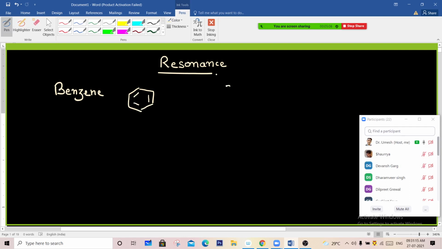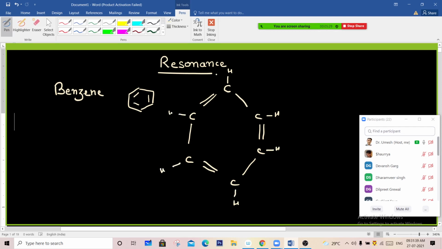That means there are 6 carbon atoms here, 1, 2, 3, 4, 5, and 6, with a double bond at the alternate positions. And every carbon atom is bonded to one hydrogen atom each. This is the structure that you had studied in the 10th standard.